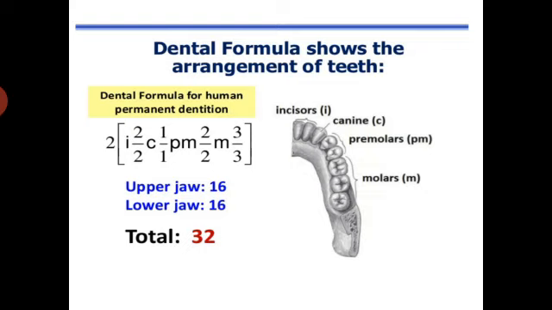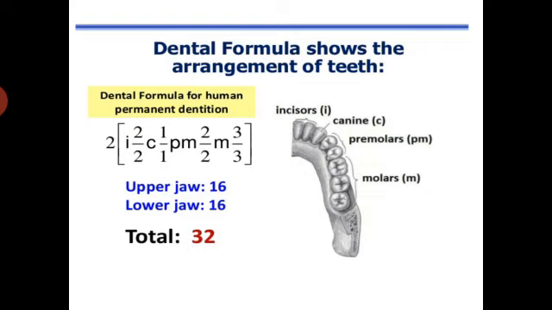So a dental formula is usually written in the form of 4 fractions, one for each type of teeth, with the upper and lower jaw, describing the number of teeth present in each half respectively, so that the number indicates the number of teeth on one side of the upper and lower jaw.